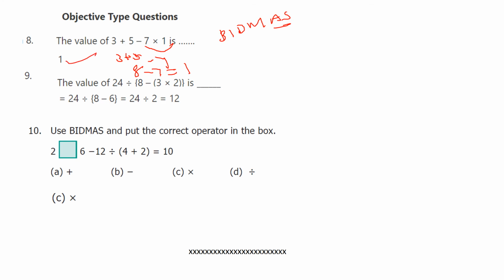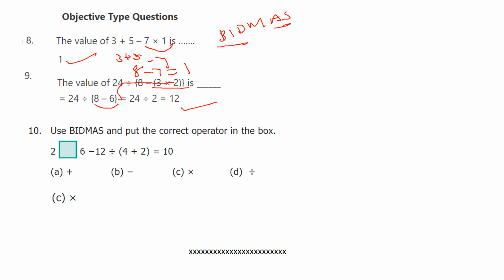Next one, the value of 24 divided by curling bracket 8 minus opening bracket of 3 into 2. Use BIDMAS rule. Bracket first. This is the first step. So 3 into 2, 6. So 24 divided by 8 minus 6. Here also bracket. So 8 minus 6, 2. So next one 24 divided by 2 equal to 12.